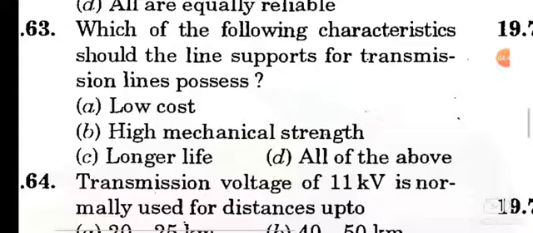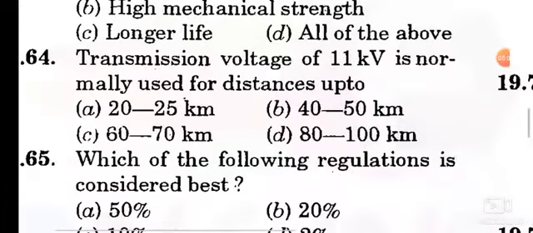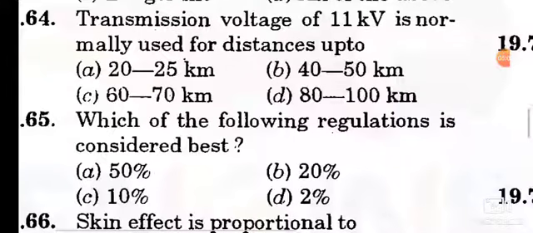Which of the following characteristics should the line supports for transmission lines possess? First, low cost. Second, high mechanical strength. Third, longer life. Question number 64. Transmission voltage of 11 kV is normally used for distances up to, option A, 20 to 25 kilometers. Once again, transmission voltage of 11 kV is normally used for distances up to 20 to 25 kilometers.